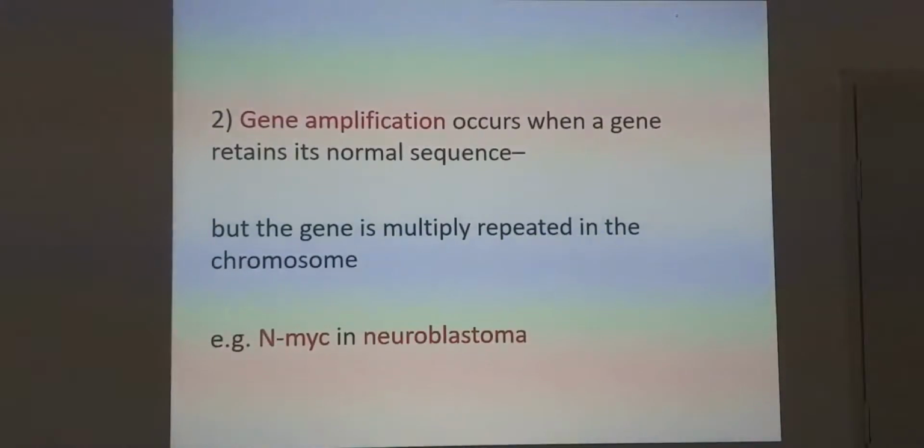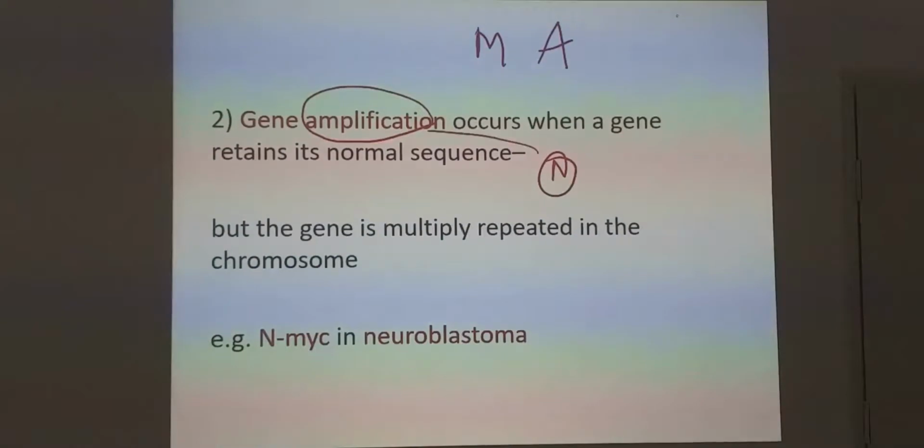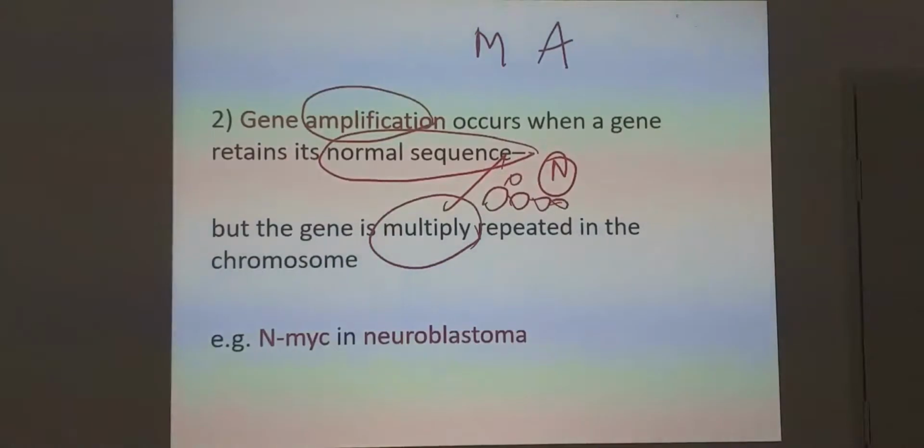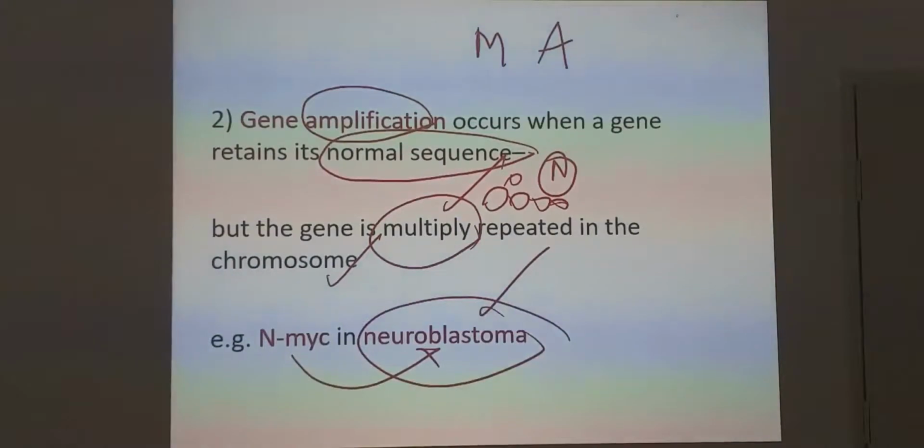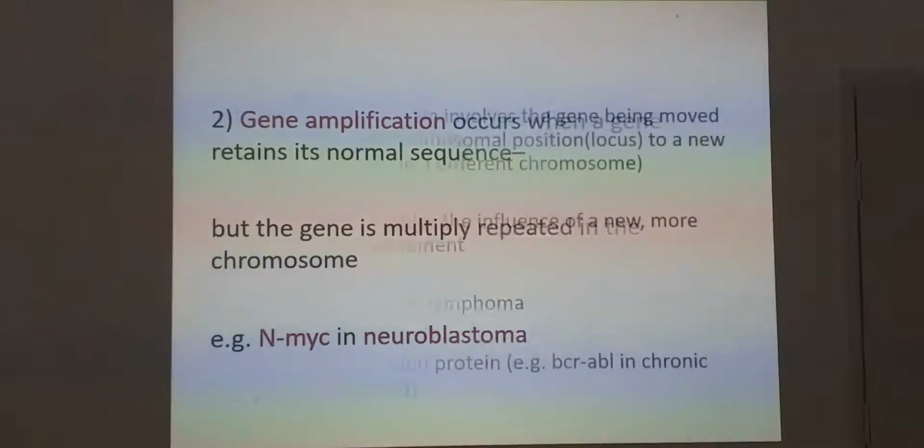Gene amplification occurs when a gene retains its normal sequence, but the gene is repeated many times in the chromosome. Example, NMYC in neuroblastoma. Previously it was a mutation, now it is amplification. The sequence is normal but it is multiplied. So NMYC in neuroblastoma is the example for amplification, and RAS in pancreatic cancer for mutation.